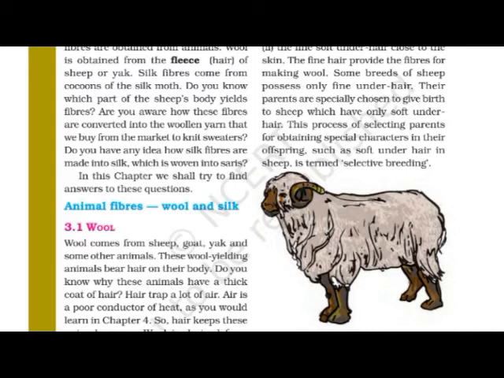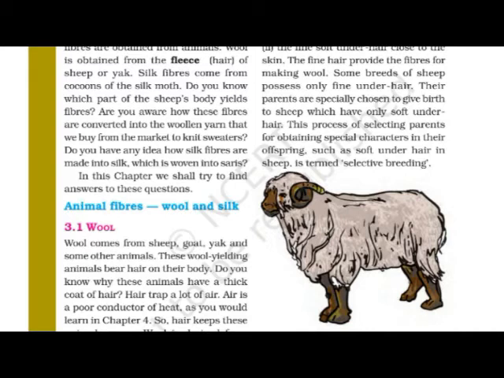Okay, so animal fiber, wool and silk. Now we are going to start the point wool. Basically you know a little about wool. So this wool comes from sheep, goat, yak and some other animals. These wool yielding animals bear hair on their body. Do you know why these animals have a thick coat of hair?